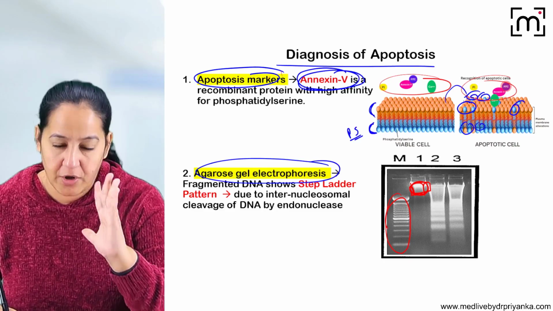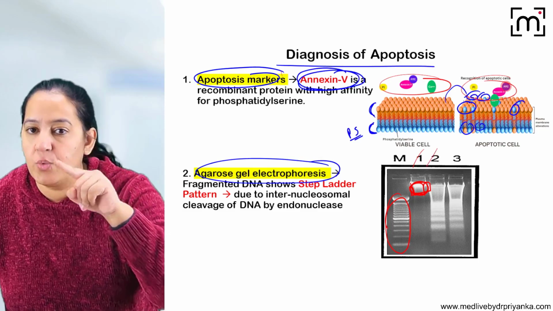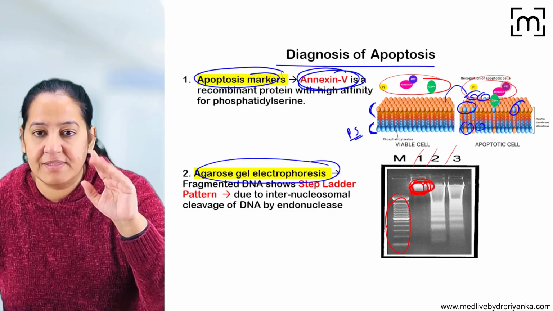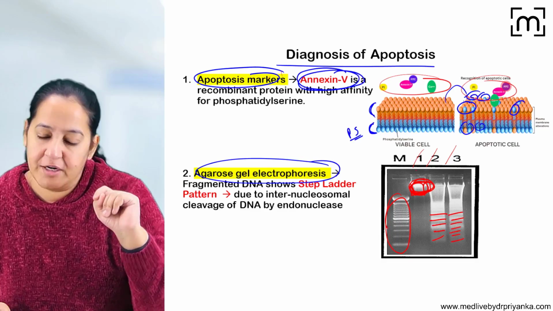This is a ladder on the agarose gel electrophoresis, a comparative ladder. See cell number 1, cell number 2 and cell number 3. You can see in cell number 1, the complete DNA is in one portion. But in cell number 2 and 3, you can see it is fragmented into multiple portions.